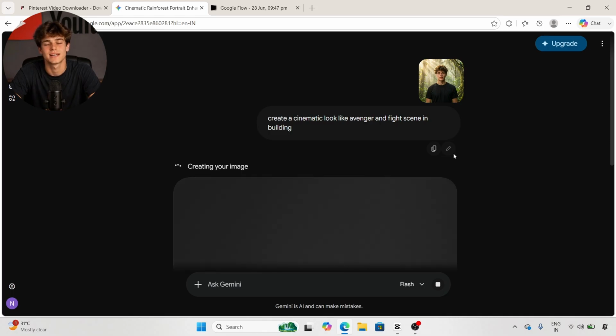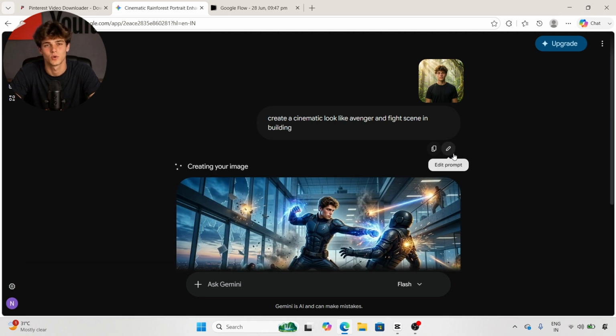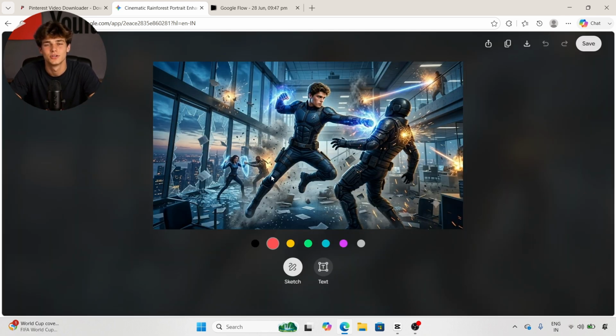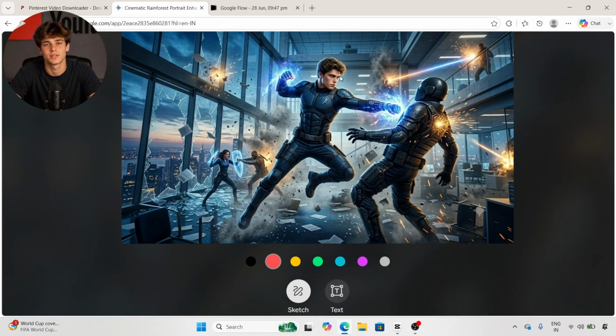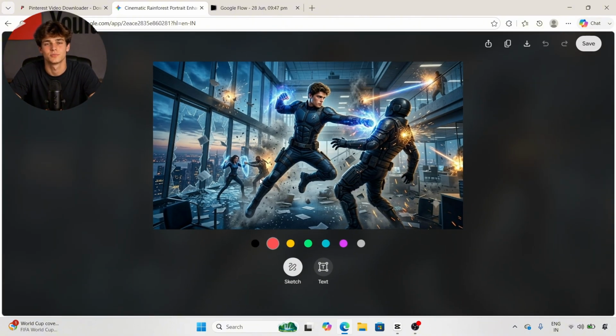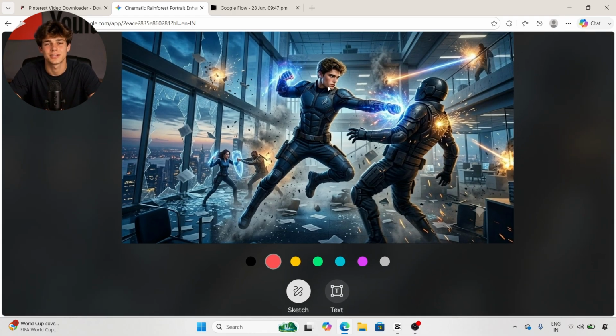Once the prompt is ready, I copy it and paste it into Google Gemini. Within a few moments, Gemini generates a high-quality cinematic image, and honestly, the results look incredibly realistic. Take a look at the details, the lighting, the facial expressions. Everything looks surprisingly natural. One of the best things about this feature is that it's completely free. You can generate as many images as you want without worrying about limits.